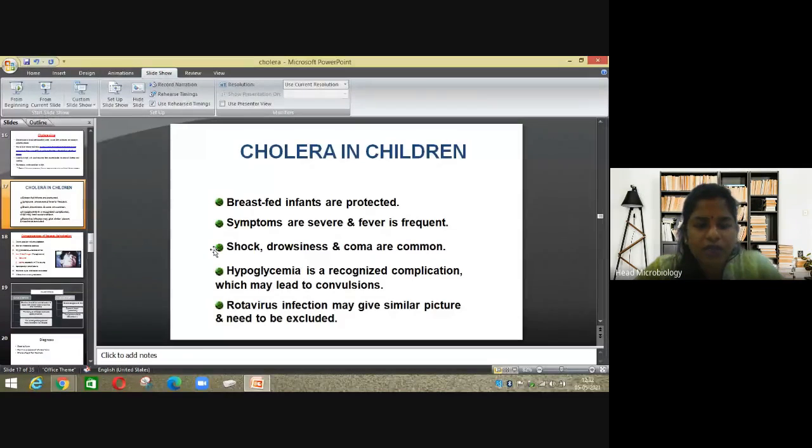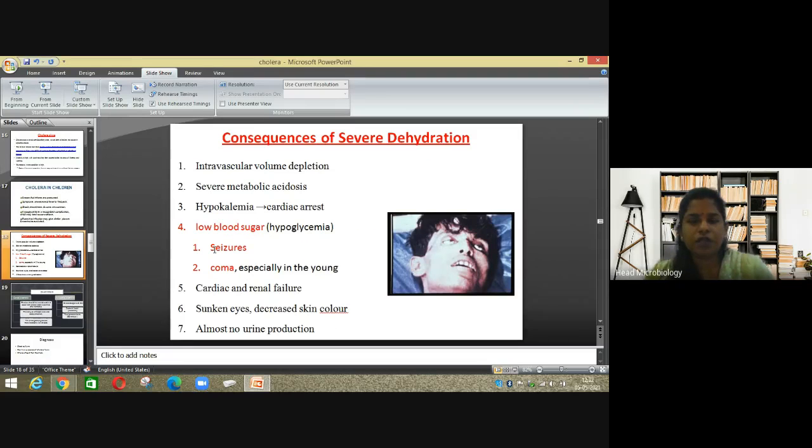Then rotavirus infection may give a similar picture and needs to be excluded. So you have to differentiate. Rotavirus can also lead to diarrhea, so you need to differentiate whether it's rotavirus infection or cholera infection. So these are the consequences of severe dehydration.